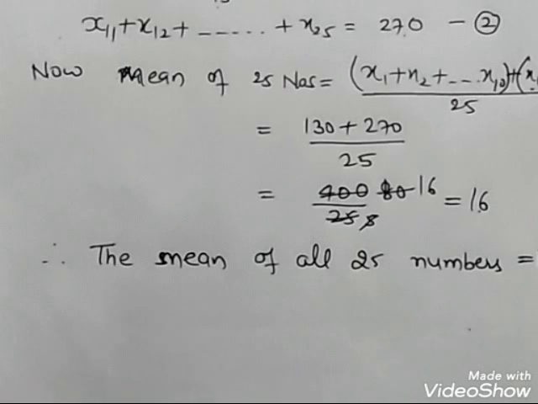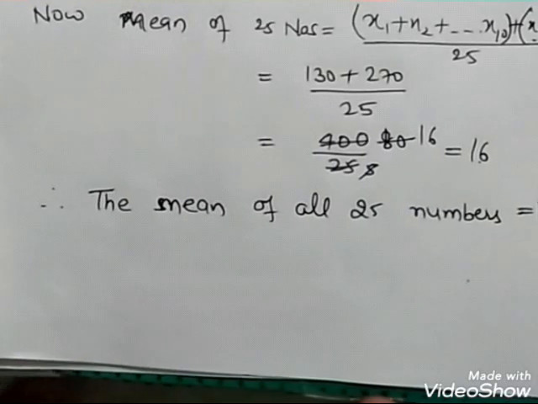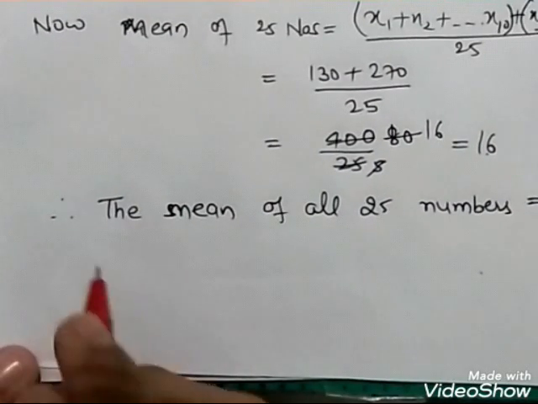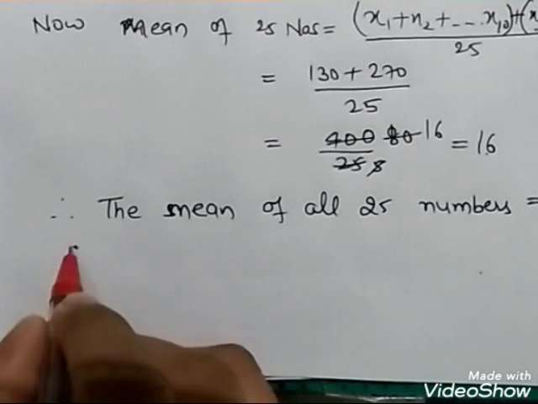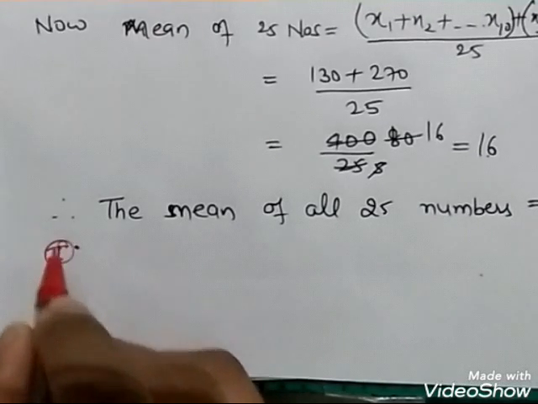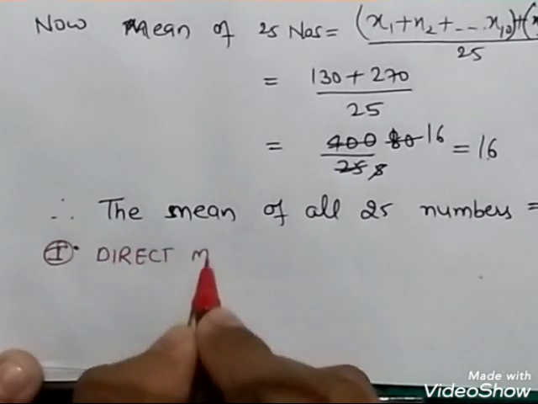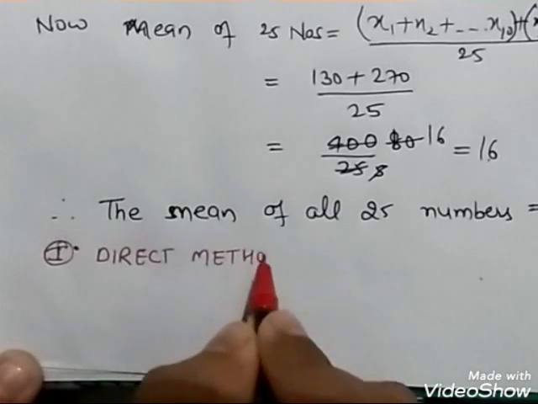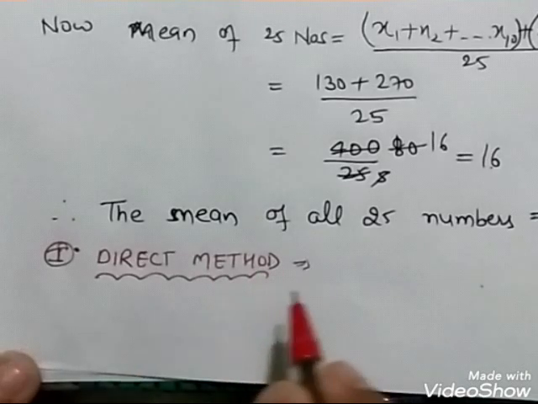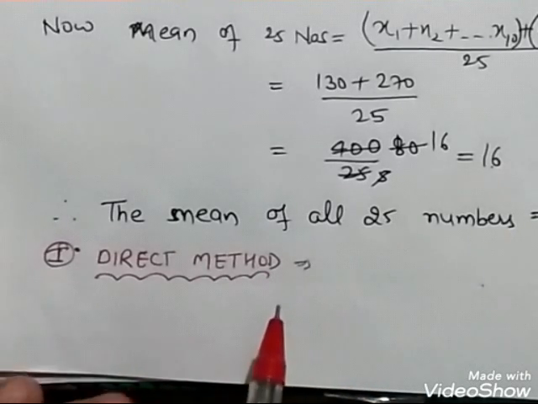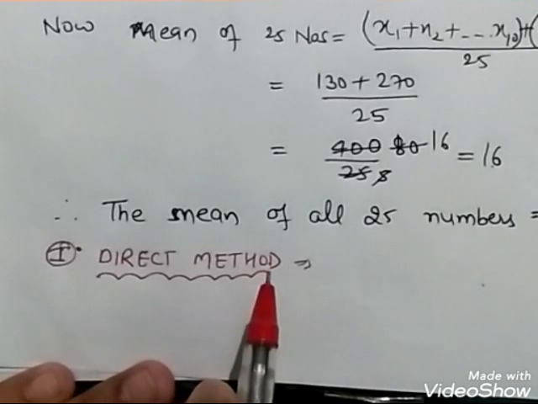Very easy question. Moving to another simple sum. For this we need to know another formula of mean, which is the direct method. In this method we are provided with either xi, the class mark, or the class interval.